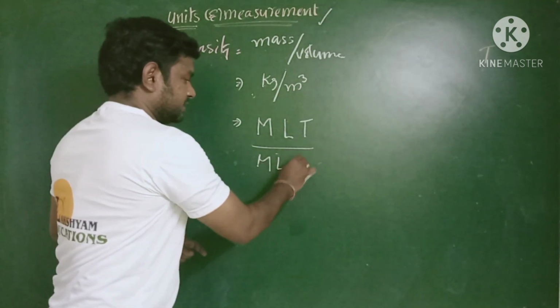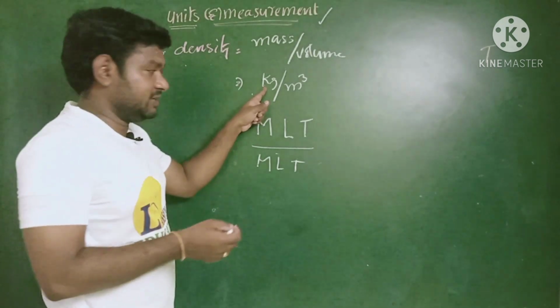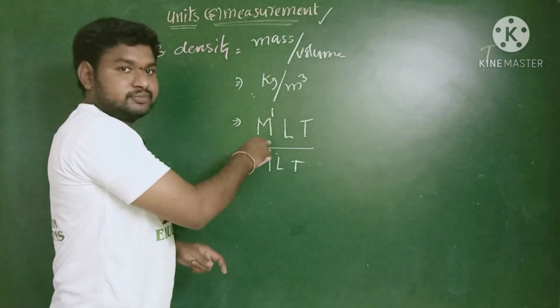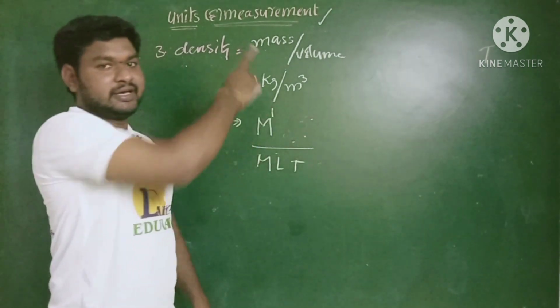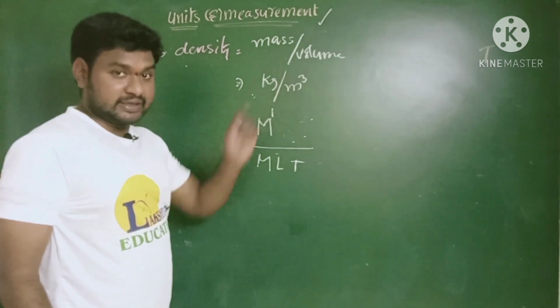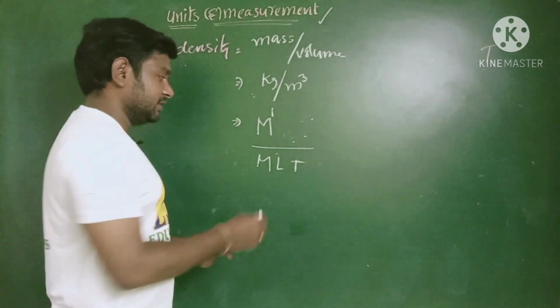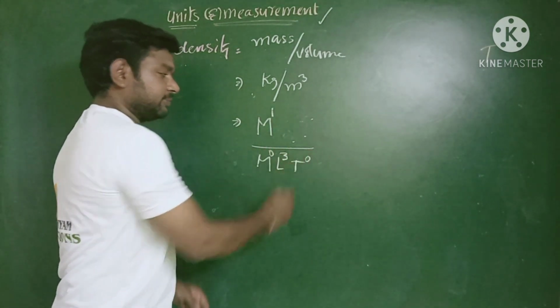So you can also write like this. When you want to write the dimensional formula for kg, that means kg means M power 1, mass only. There is no need of length here. There is no need of time here. In the denominator, meter cube is there. That means meter, which gives the information about the length, that means L power 3. No need of mass, no need of time.